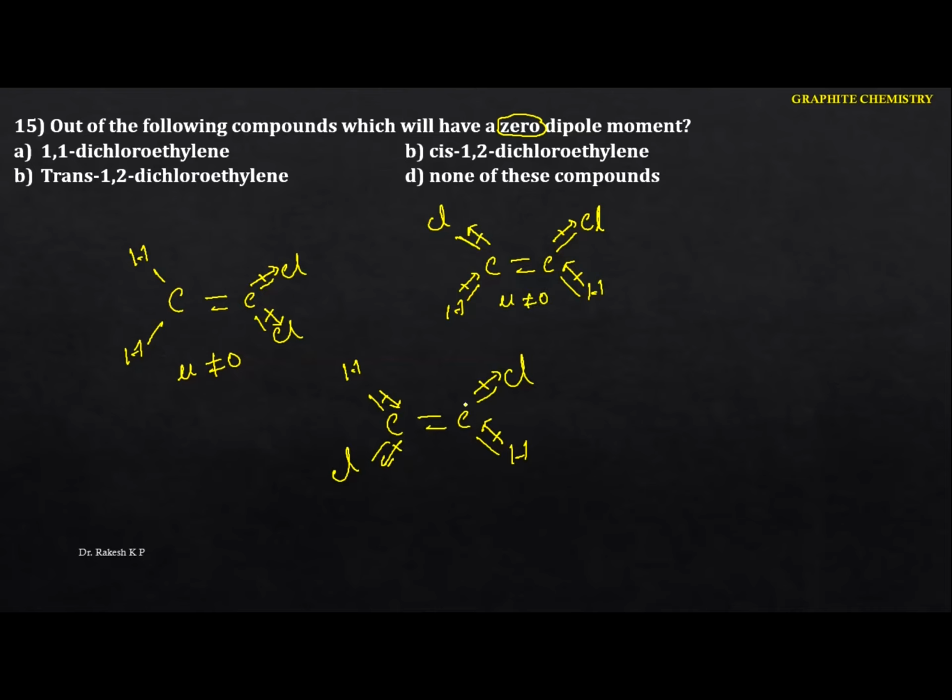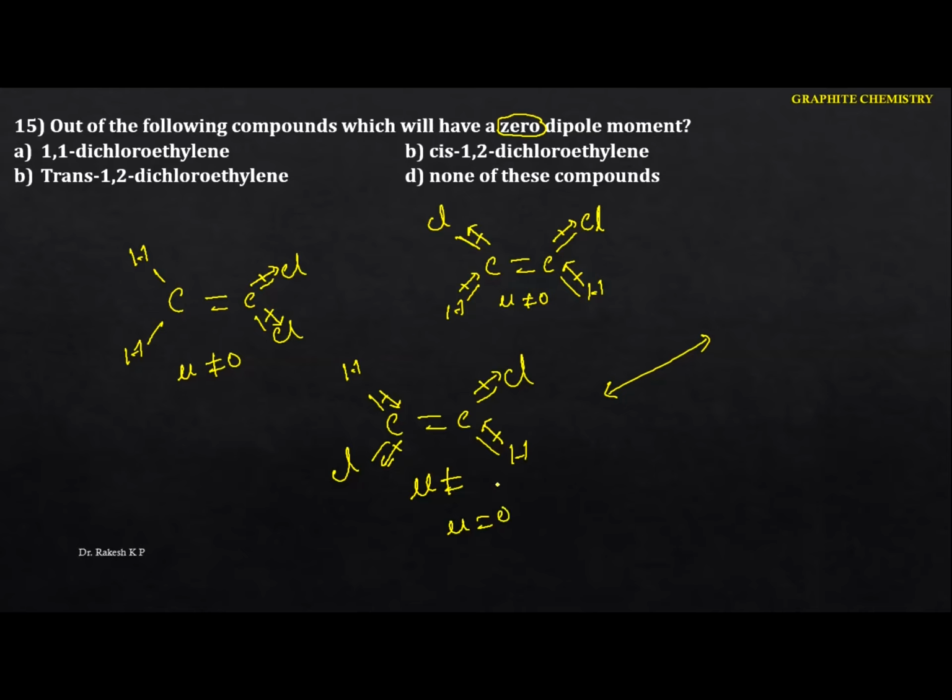But come to this one here, the one is moving in the opposite side. Just identify the one like this. This is the opposite side. They cancel each other, hence the mu value becomes 0. The one is coming from the opposite direction, hence in this case the mu value is equal to 0.